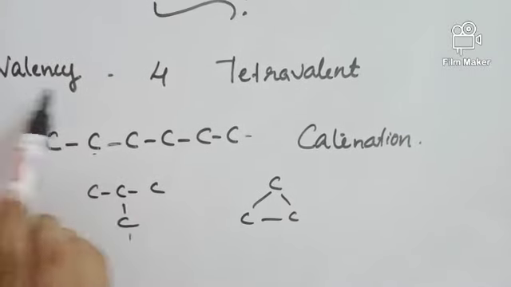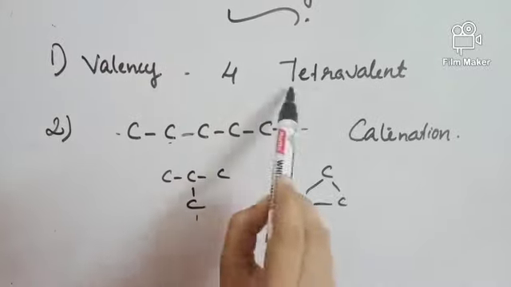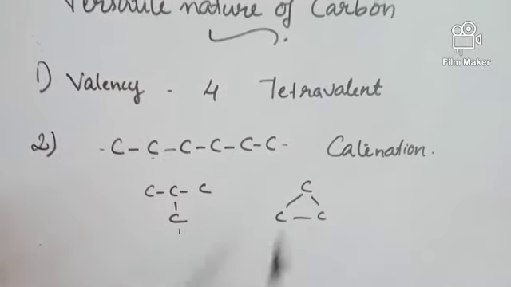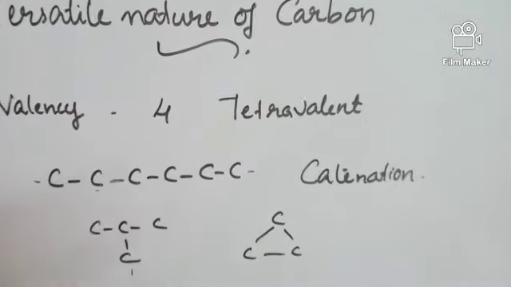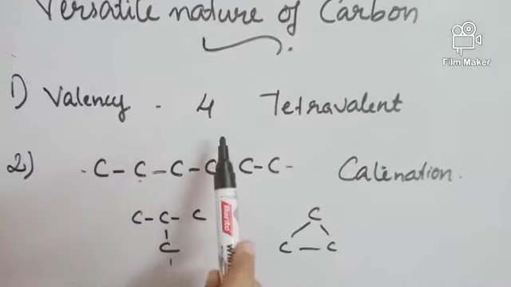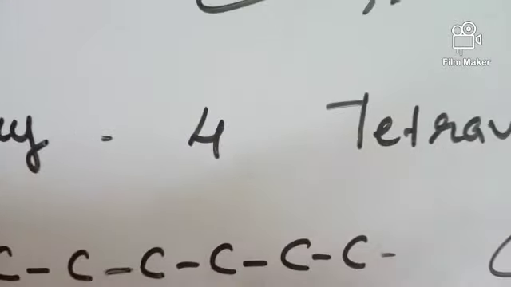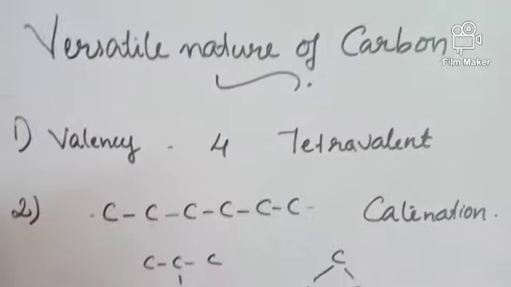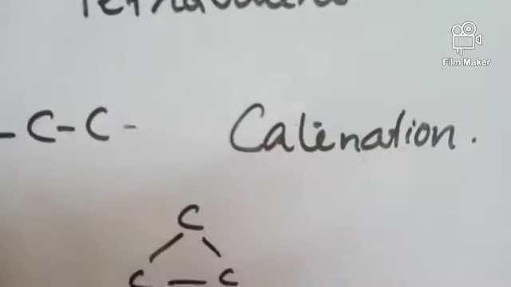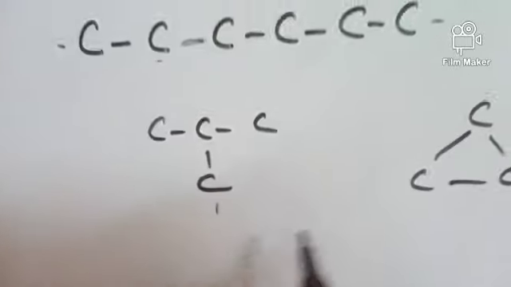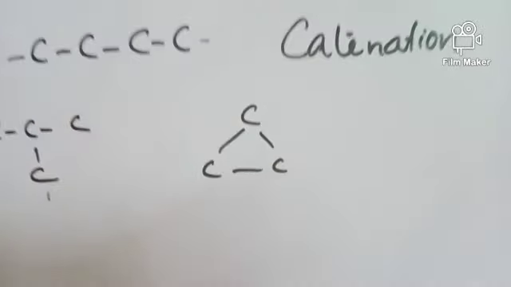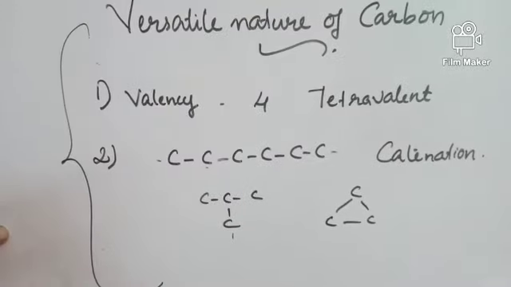So the two important properties of carbon are that it is tetravalent and catenation. Tetravalent means the valency of carbon is 4. Carbon can share 4 electrons, so the valency is 4. It is called tetravalent. Catenation means the self-linking capacity of carbon to form long chain, branched chain or cyclic compounds. These are the two unique properties of carbon.